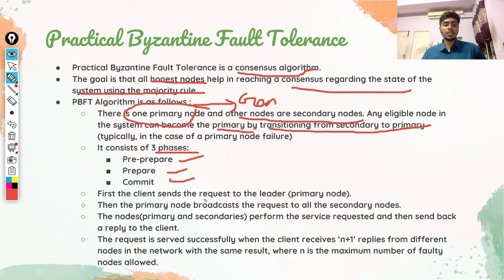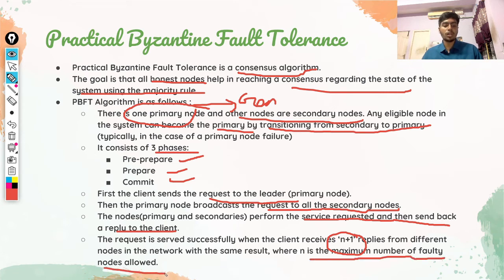First, the client sends the request to the ledger, which is the primary node. Then the primary node broadcasts the request to the secondary nodes. The primary and secondary nodes perform the service request and then send back the reply to the client. The request is served successfully when the client receives n plus 1 replies from different nodes in the network with the same result, where n is the maximum faulty nodes allowed. That is, if there are 5 faulty nodes allowed, then there should be at least 6 replies.